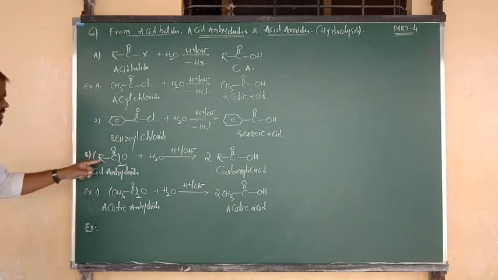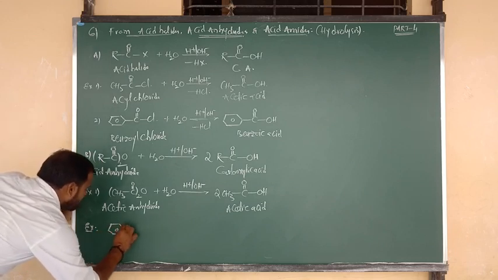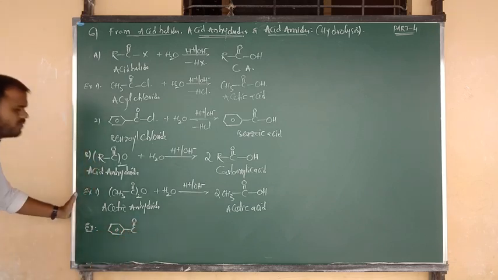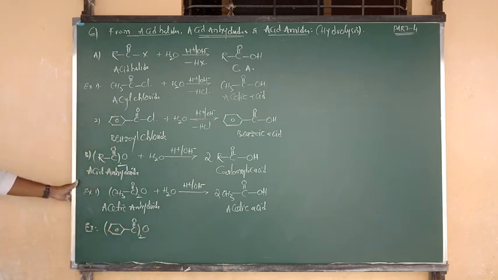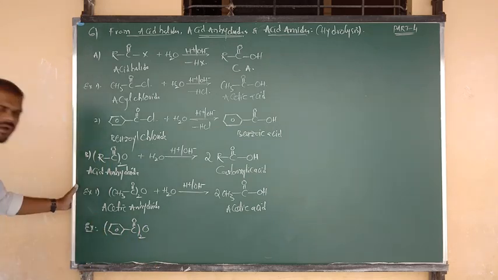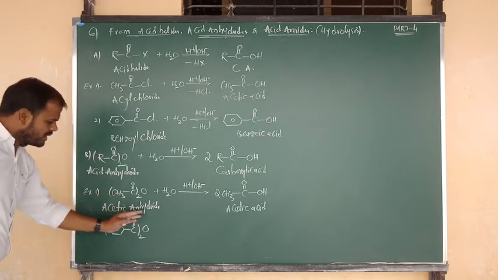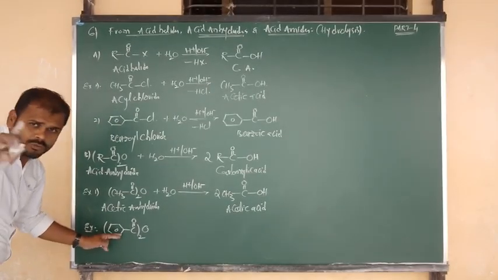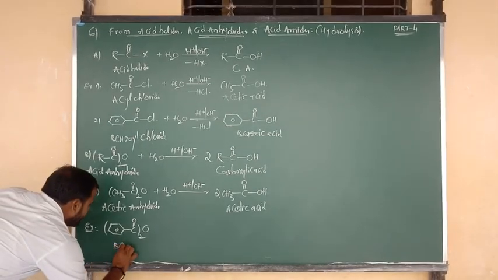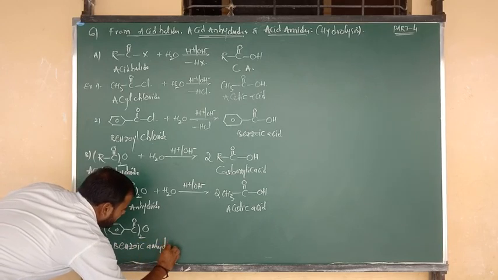Voice question. R replaced by benzene, beta. Okay? Right. Now benzene replaced by the C double bond O, C double bond O, all taken twice, connected to O. So what is the name of this compound? R replaced by CH3, looking like acetate form, so acetic anhydride. And this, we can definitely guess, will become from 2 moles of benzoic acid. So we can say that the name of this compound is called benzoic anhydride.